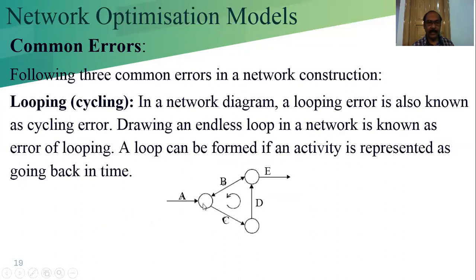If it is like activity A, then C, then again D, then B, so it goes back. That means it is looping. This forms a loop. This is the common error when we draw the network diagram or represent the network by pictorial notation.